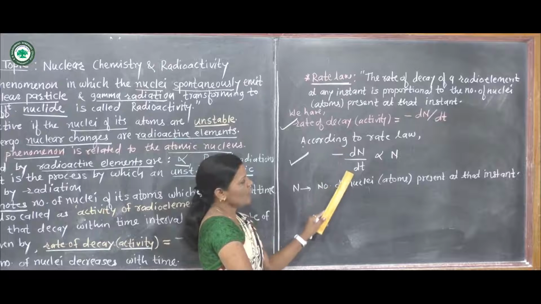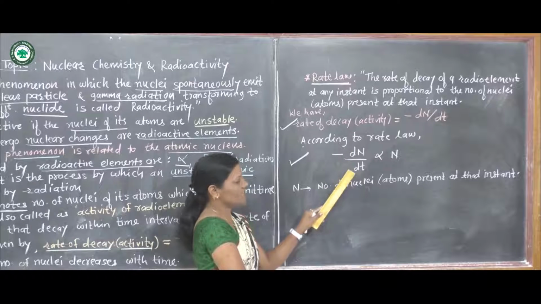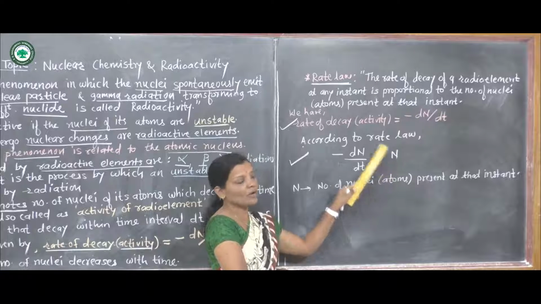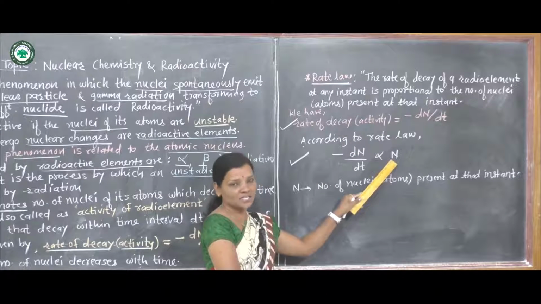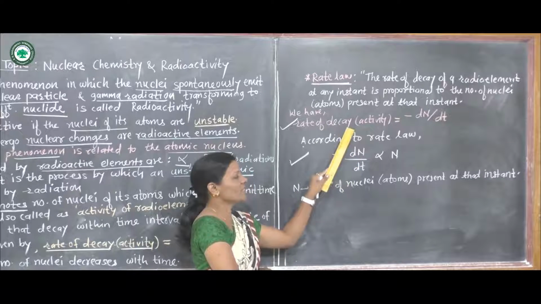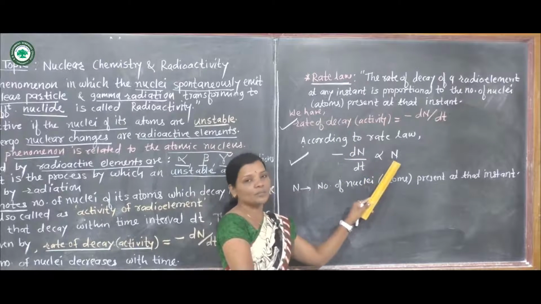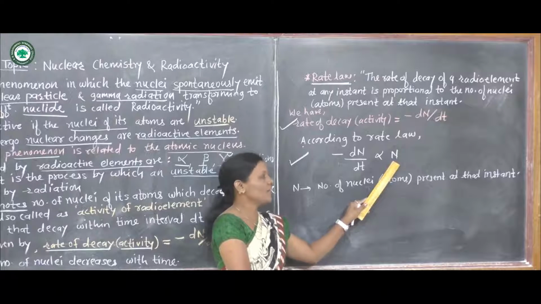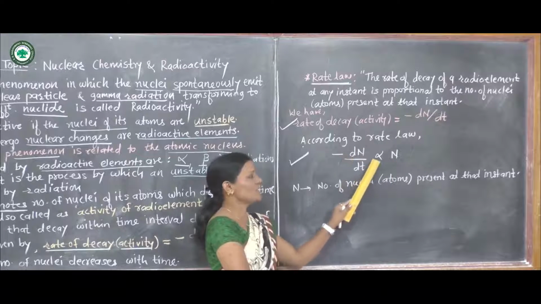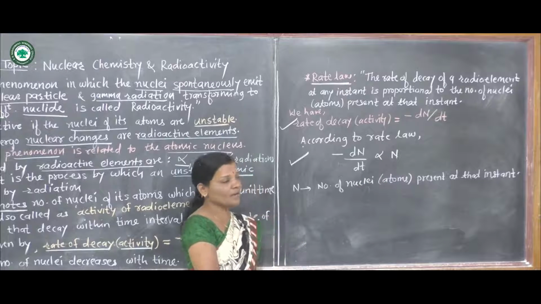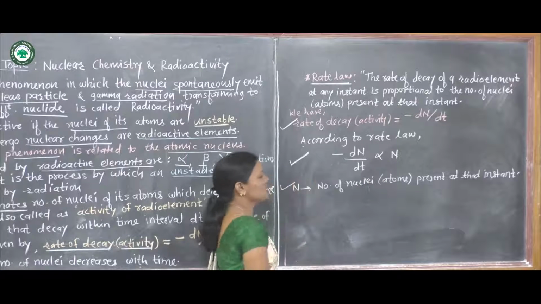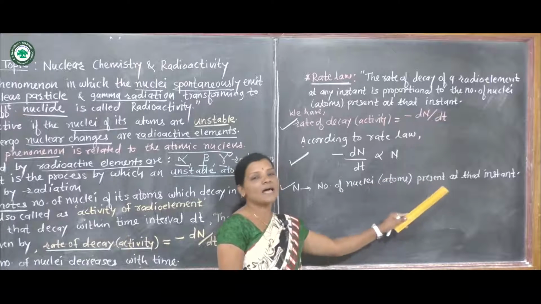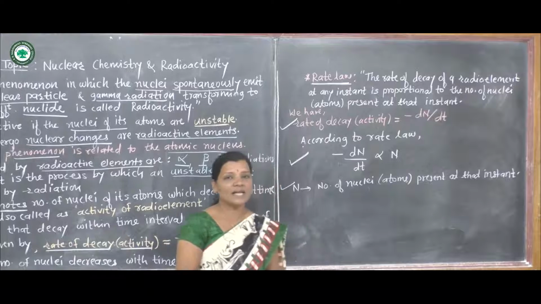The rate of decay of a radioactive element at any instant is directly proportional to the number of nuclei or atoms present at that instant. So here the rate of decay is directly proportional to the number of atoms or nuclei of that radioactive element. So here minus dN by dt is directly proportional to N.